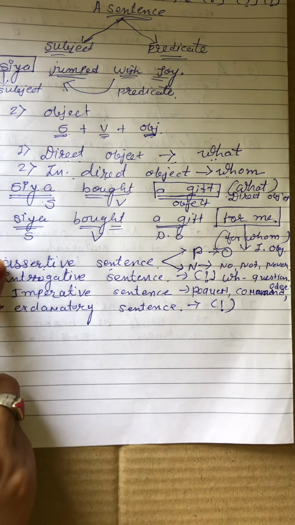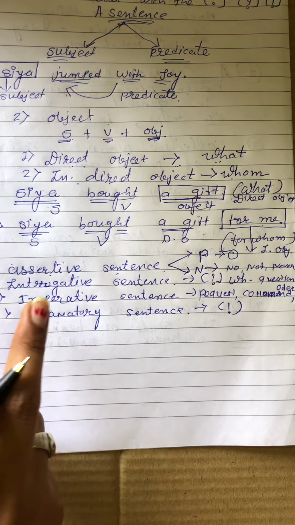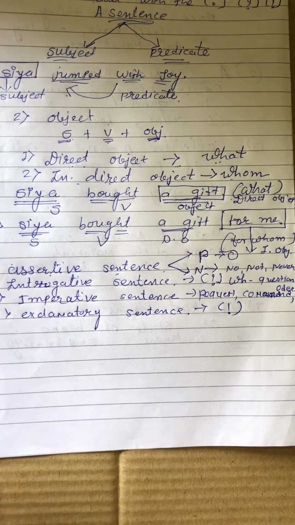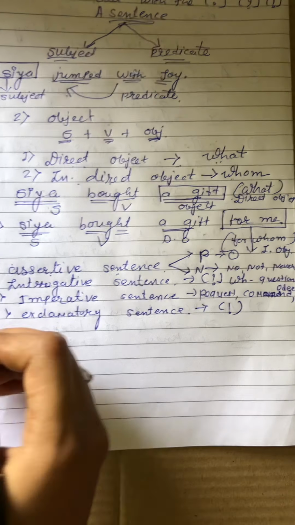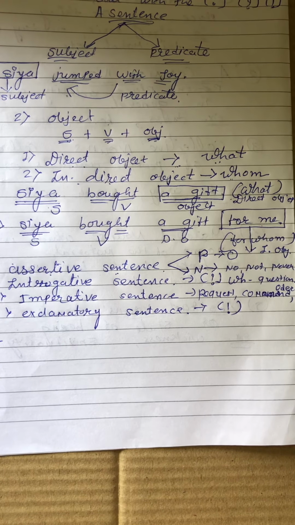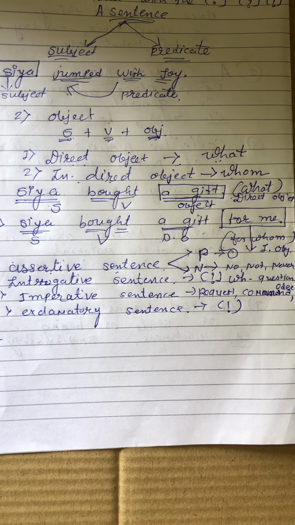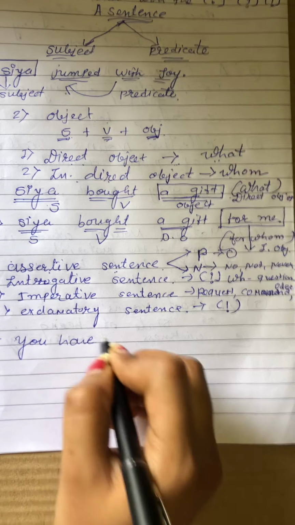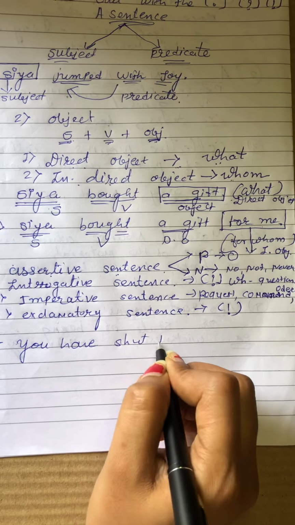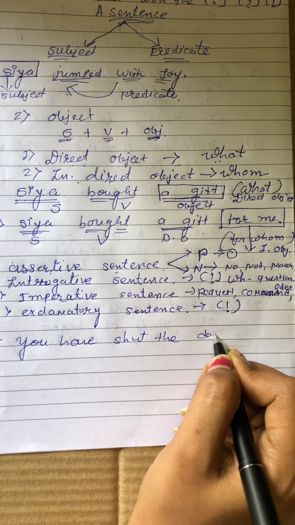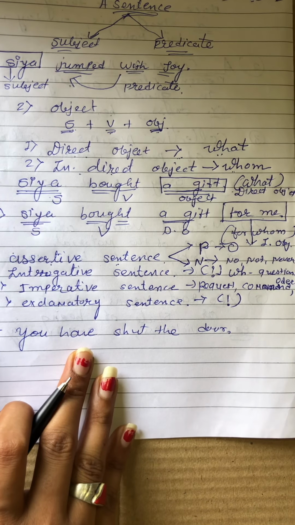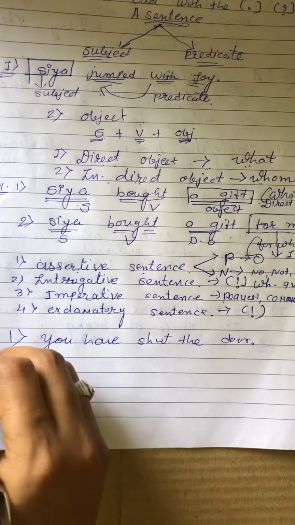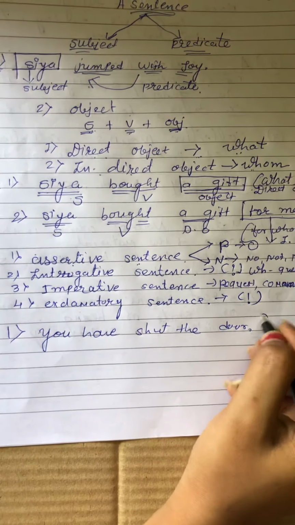So we have four types of sentence and we have to change them alternatively. See, first example of the affirmative sentence is that you have shut the door. So this is our positive sentence and it is called our assertive sentence, right?